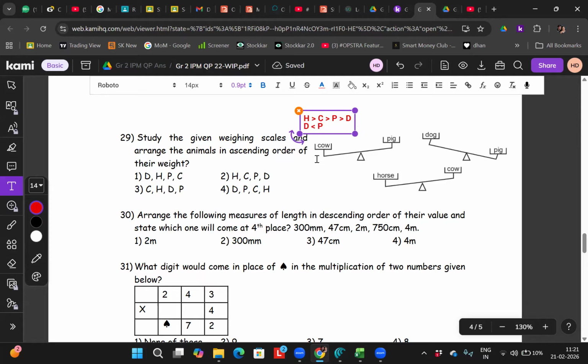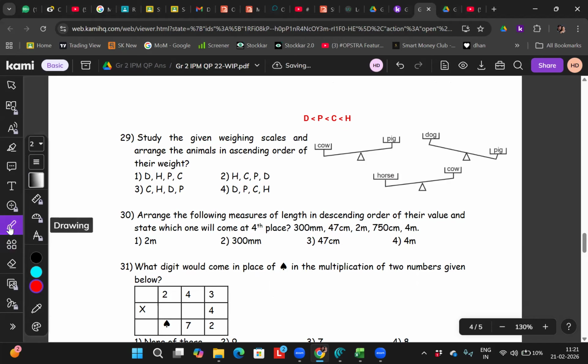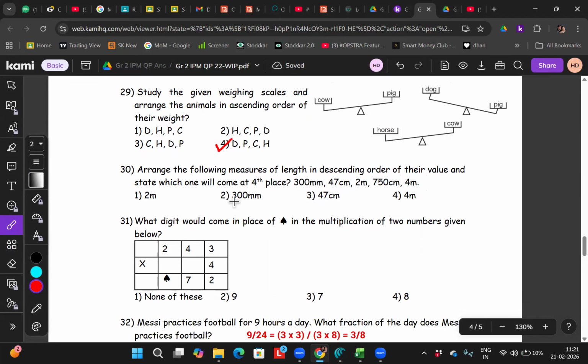Dog, pig, calf, cow, horse. So you have to find what is the ascending and what is descending order, and accordingly you can find it. Clear? Fourth option. Anybody who doesn't understand, stop me there and ask. Chalo, next.